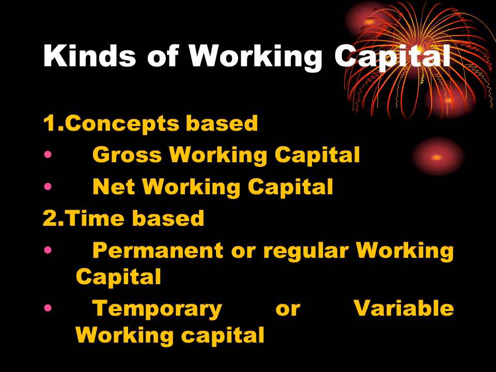So the next is kinds of working capital. As we have already discussed about the gross working capital and the net working capital, the summation is: gross working capital is nothing but the balance of the current asset. The net working capital is the difference between the current asset and the current liability of a concern. There is also a concept of positive or negative working capital.